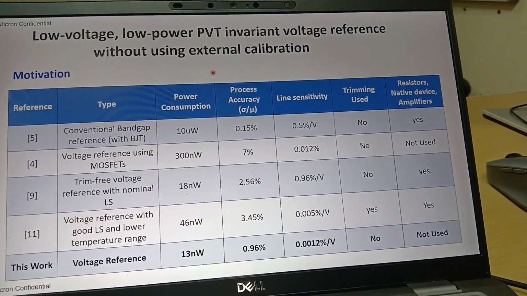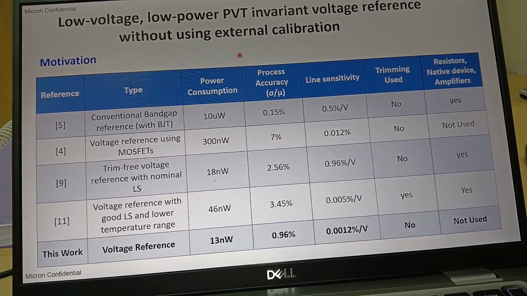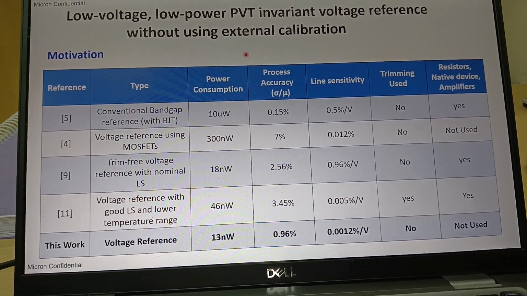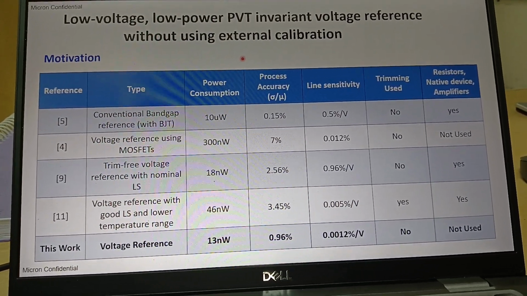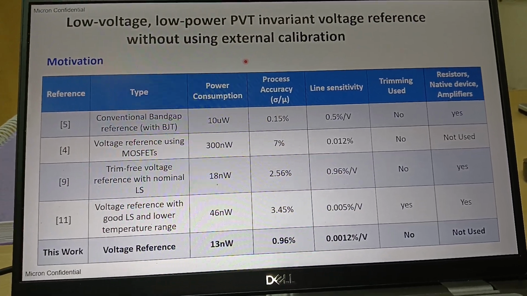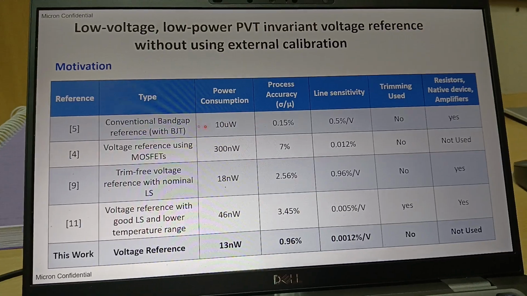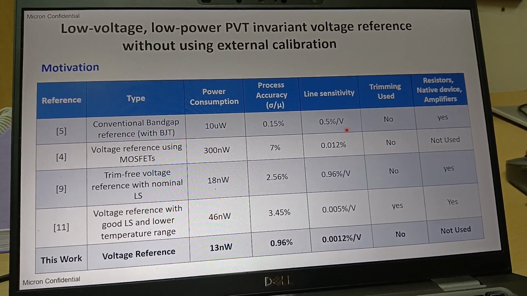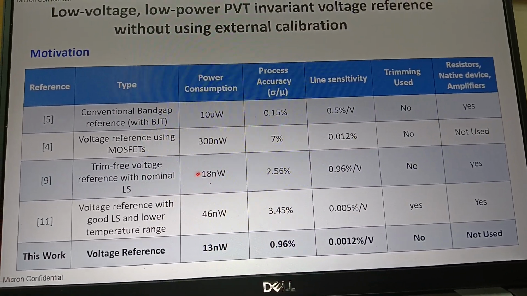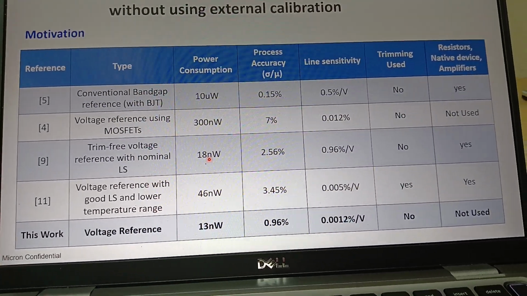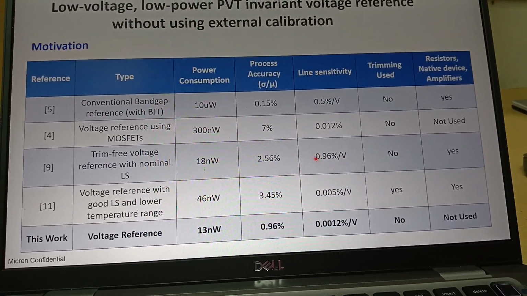Now, after designing the voltage reference and current reference, I'm again interested to know whether we are able to implement a voltage reference which is very low in power and requires a very low supply voltage. Then we do some research, some state-of-the-art literature survey. Then we come to know that, for example, if you see this ninth reference, it generates 18 nanowatts power consumption only, but the process accuracy is still very high and the line sensitivities are not good.